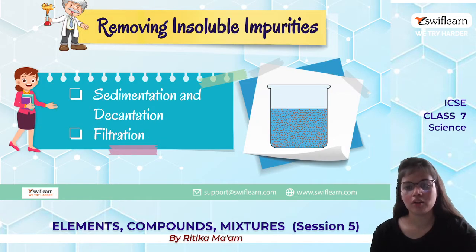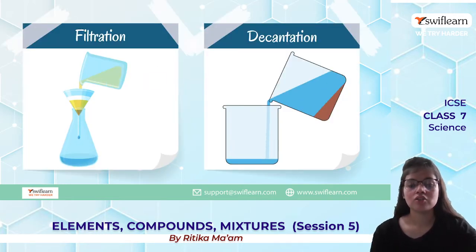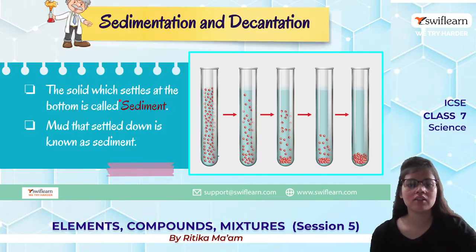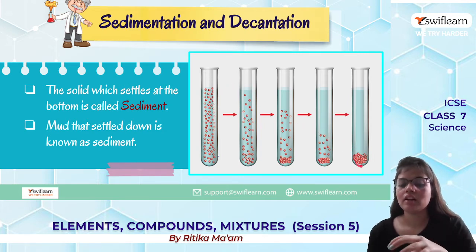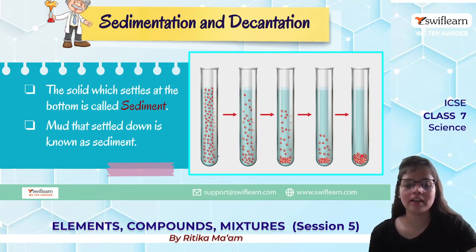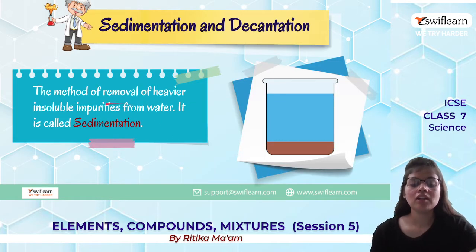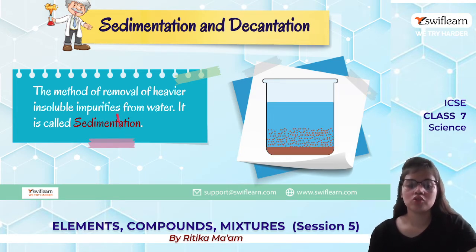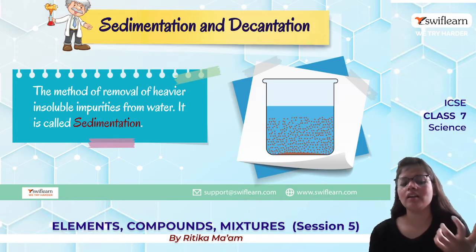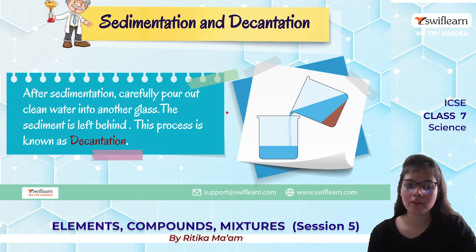Removing insoluble impurities. Here we use sedimentation, decantation and filtration. So let us see what is meant by filtration, decantation, sedimentation. The solid which settles at the bottom is known as sediment. Now let us see, we have taken a mixture of sand and water. After a while sand will settle at the bottom. It is sediment. The method of removing heavier insoluble impurities from water is called sedimentation. तो जो भी heavy impurities होती है जैसे mud, sand, उसे हम water से separate करेंगे, that is sedimentation.